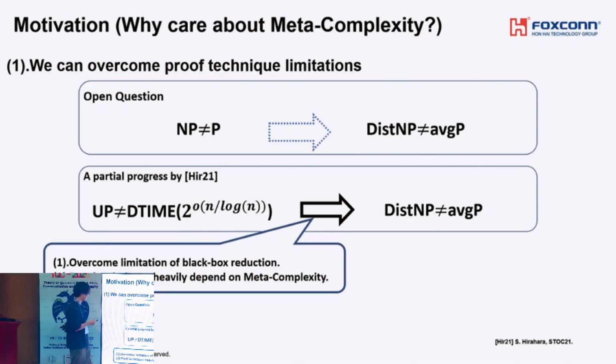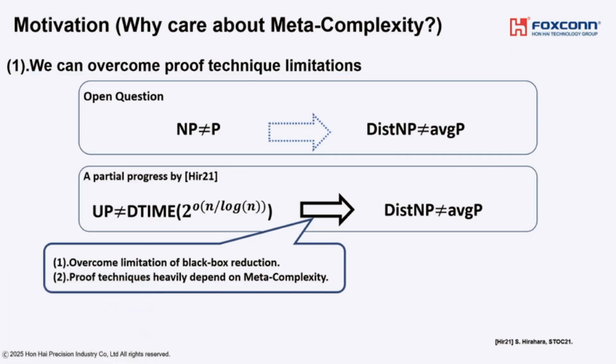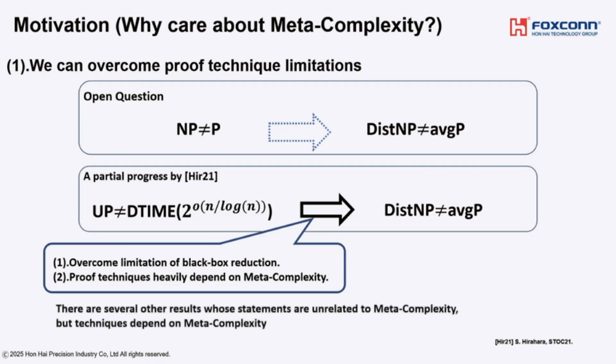Crucially, this statement is in itself completely unrelated to meta-complexity, but the statement is interesting. Furthermore, it is considered that we need to overcome the limitation of black box reductions to show this kind of result. But he shows how to overcome this barrier by using the technique of meta-complexity. And there are several other results whose statements are completely unrelated to meta-complexity, but whose techniques depend on meta-complexity, and it seems to overcome the proof technique limitation. That's the first reason why classical people care about meta-complexity.